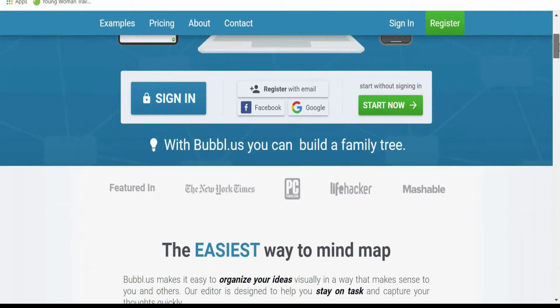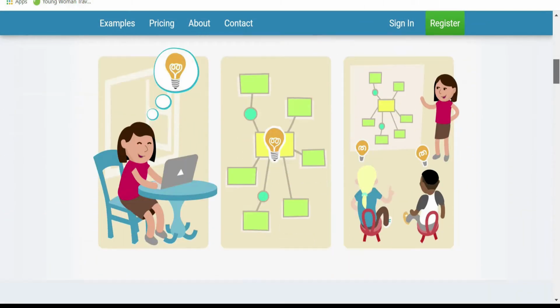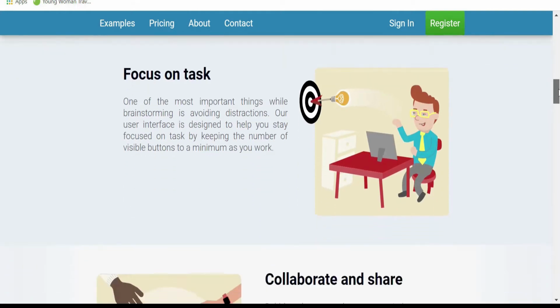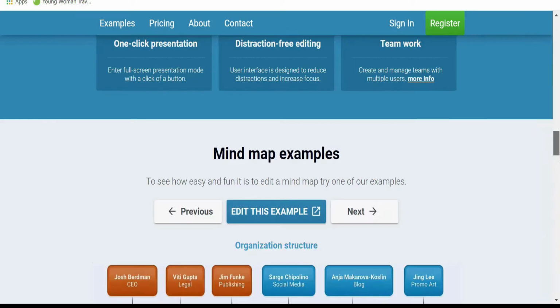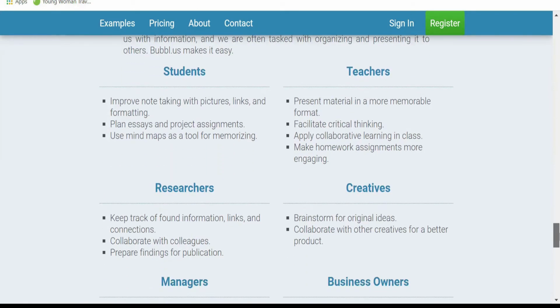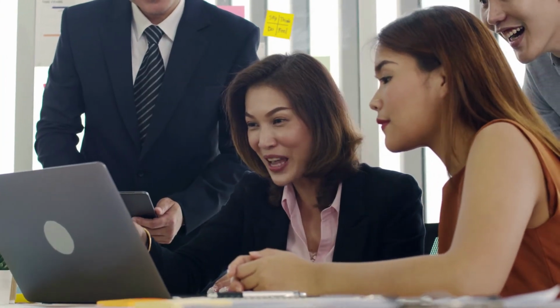Bubbl.us. A perfect page to organize your work and your ideas. Here you will be able to create mind maps with great ease thanks to its tools. No more disorganized ideas in the air. A focused development ensures greater productivity, and with this page you can put together a good map that guides you to your goals.